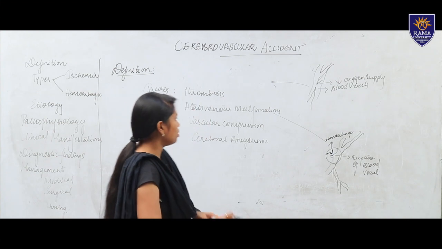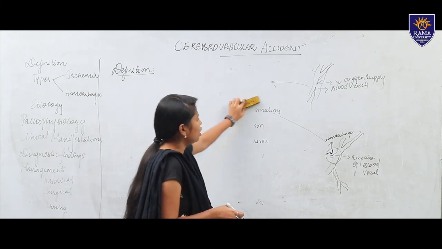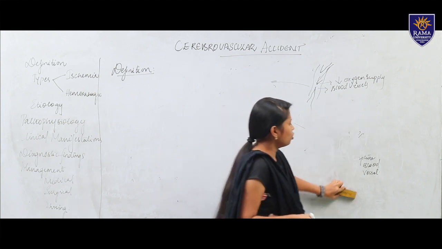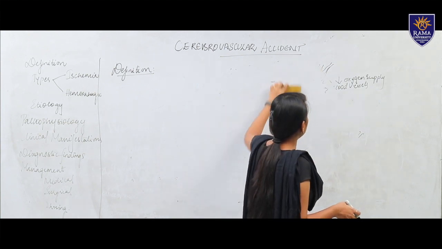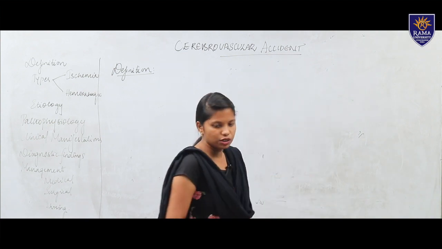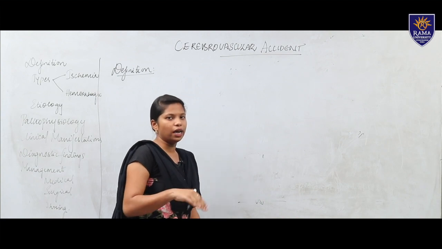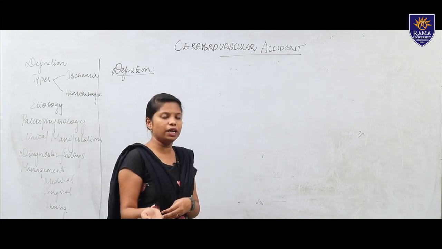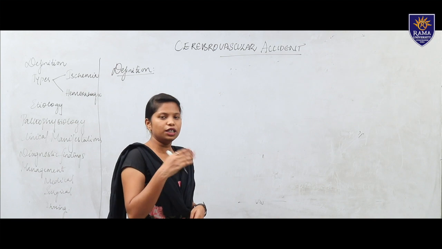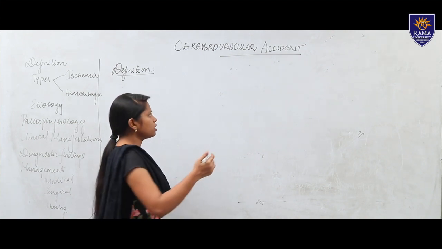Moving to pathophysiology, we have two pathophysiologies, one for ischemic and one for hemorrhagic stroke. As I told, ischemia is caused by decreased oxygen supply, and disruption occurs within the cells, and the cells do not get enough blood supply. There is death of cells and the tissue becomes necrotized, which causes energy failure and causes ischemia.